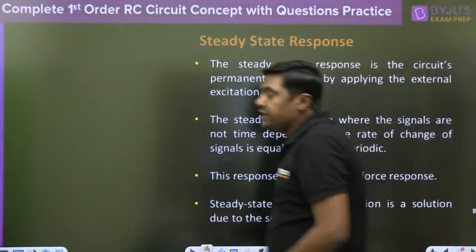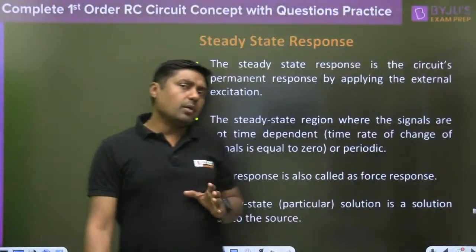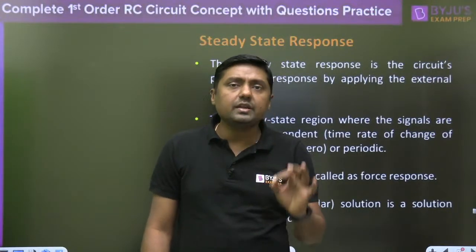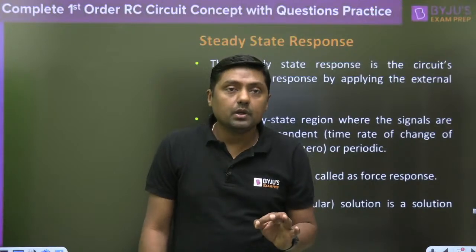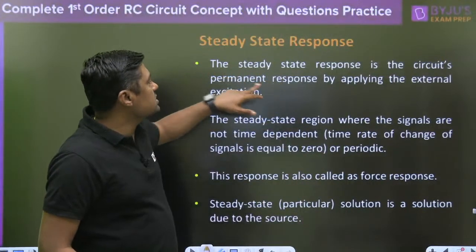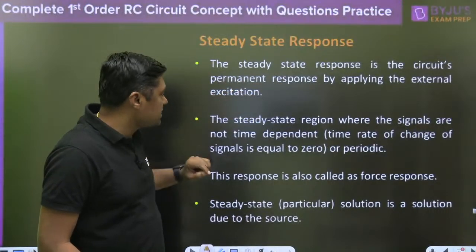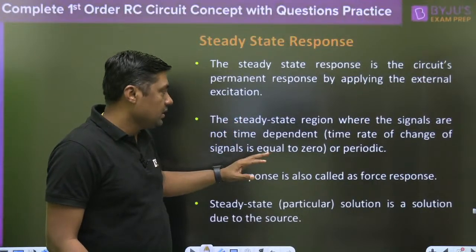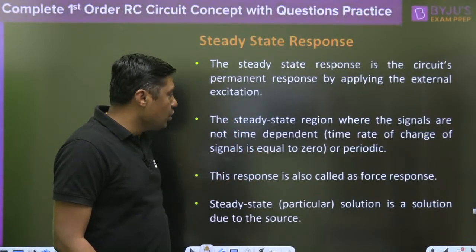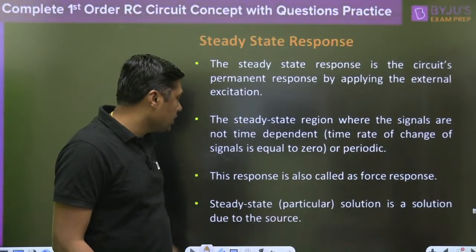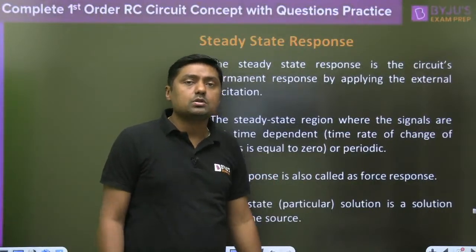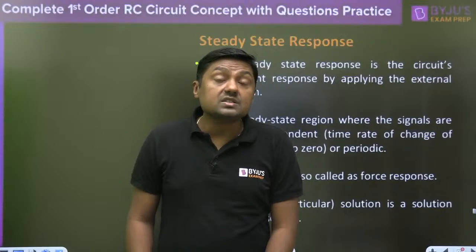So that is about the steady state response. Always remember, steady state response is a permanent part. So it is written here: steady state response is the circuit's permanent response by applying the external excitation. Steady state region where the signals are not time dependent. Time rate of change of the signal is equal to 0 or periodic, that signal will be periodic. This response is also called as forced response. What is the name of the steady state response? Forced response. And transient response is called natural response, right?